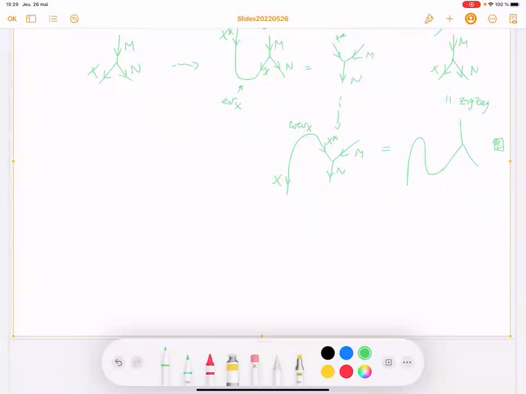Okay, so now we can reformulate as usual in terms of left and right adjoints.